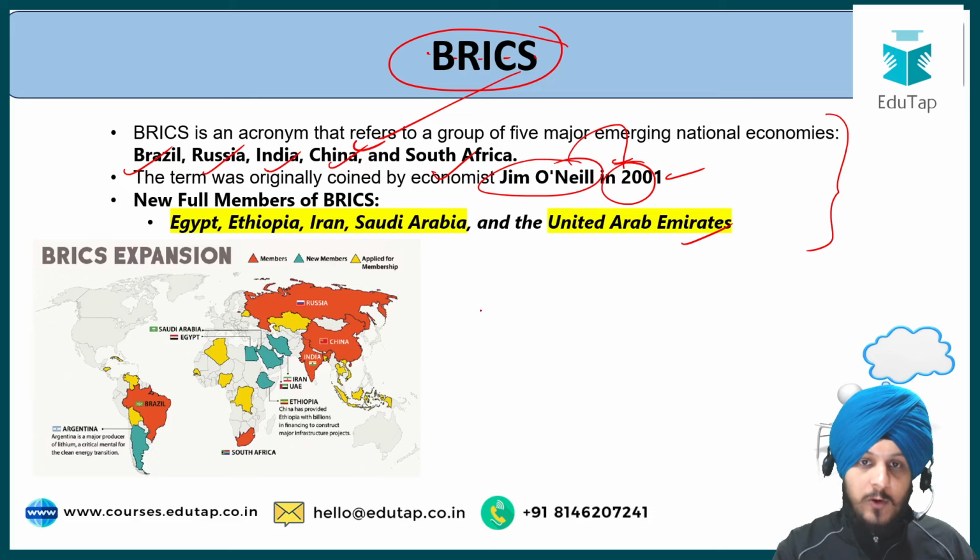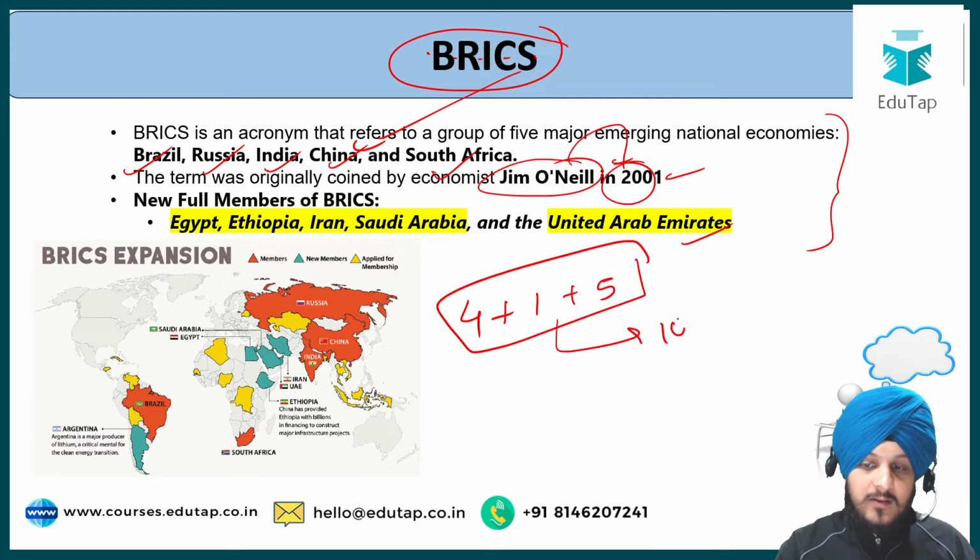So if you talk about the BRICS, then when the BRICS was formed in the initial phase, it only had 4 members, which were Brazil, Russia, India, and China. Then in the year 2010, South Africa was added, and now 5 more new members have joined. So now the total members of BRICS are 10. So I hope this is clear to you.